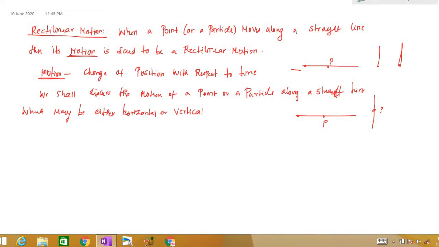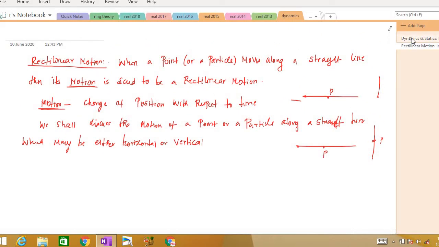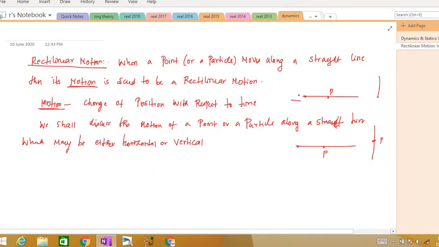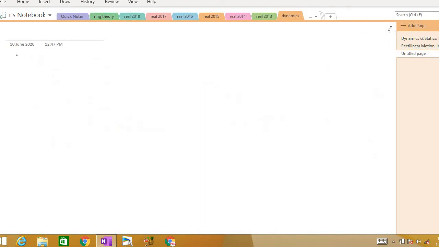Now we'll move on to velocity and acceleration. This was just an introduction. Velocity and acceleration is very important, so first I'll explain the theory, and then we are going to solve lots of problems. So when a particle moves in a straight line, the change of position of the particle with respect to time is said to be rectilinear motion. The important thing is the particle has to move in a straight line, and here we are restricting our case to a line that is either horizontal or vertical.